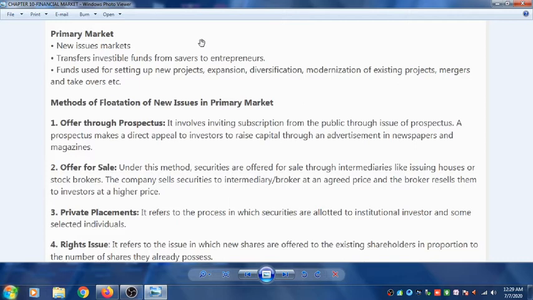The company sells security to intermediaries, brokers, at an agreed price, and the broker resells them to the investors at the higher price. So company sells the shares to the broker at the agreed price, and then the broker sells the shares to the investors at the higher price and gets the profit.